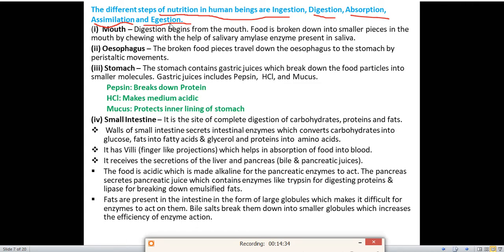First, the digestion of the food, or the nutrition in human beings, starts from the mouth. The digestion begins from the mouth. Food is broken down into small pieces in the mouth by chewing, with the help of the salivary amylase enzyme present in saliva.